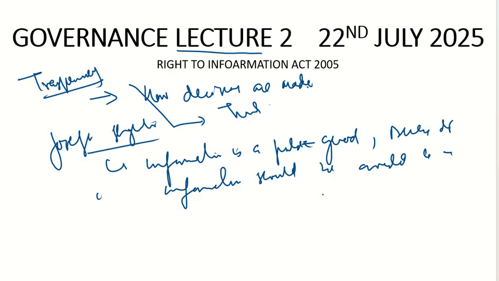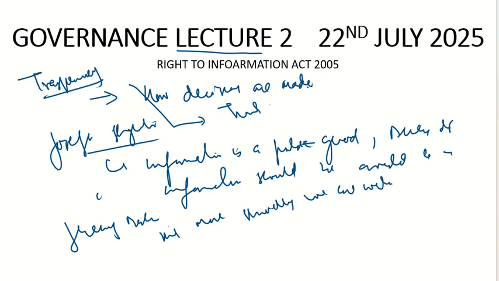Then we have another thinker, namely Jeremy Bentham. Let's see what Jeremy Bentham says. He says that the more strictly we are watched, the better we behave. For example, if there is a keen eye on the governments, if governments have to show everything, if they have to disclose every piece of information to the people, what decisions they are taking, why they are taking those decisions.